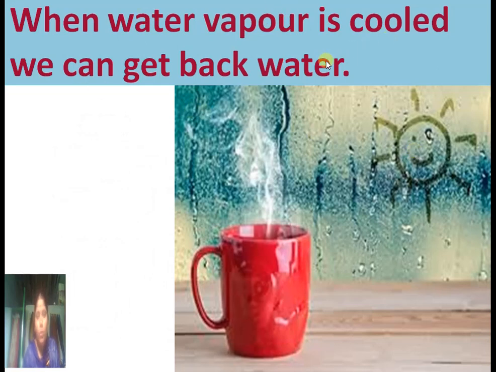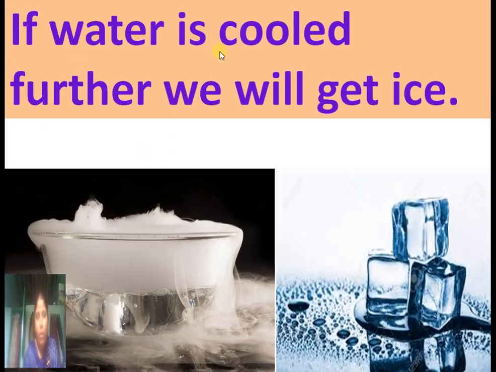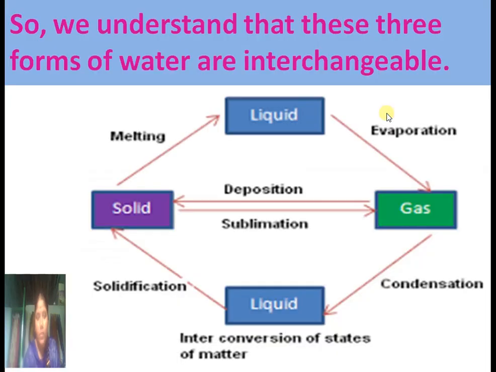When water vapor is cooled, we can get back water. If water is cooled, further we will get ice. So we understand that these three forms of water are interchangeable. Solid changes into liquid, liquid changes into gas, gas changes into liquid, liquid changes into solid. So these three forms of water are interchangeable.